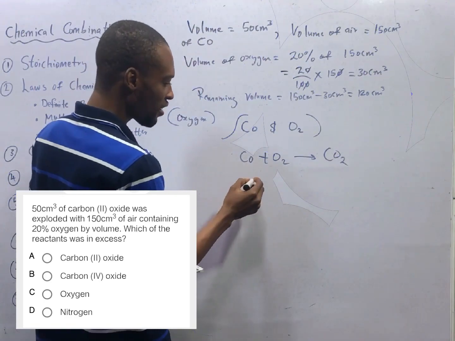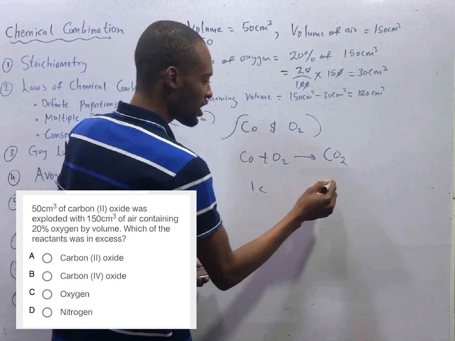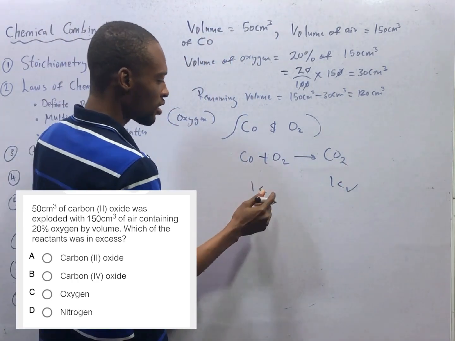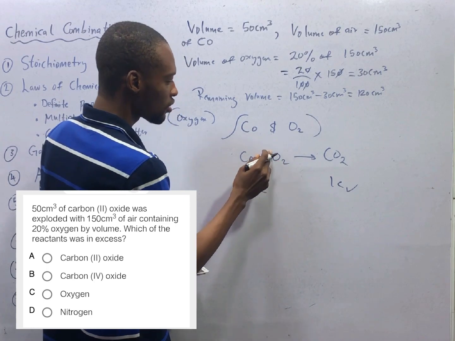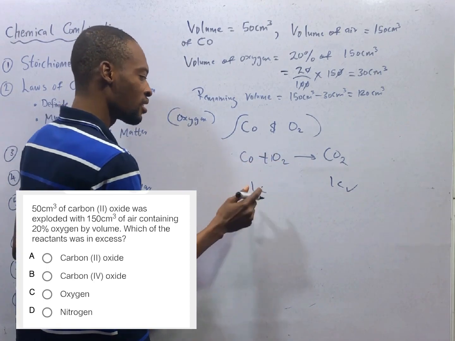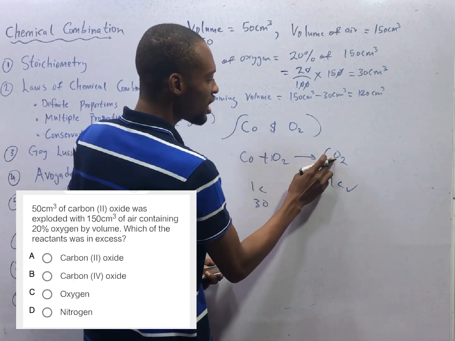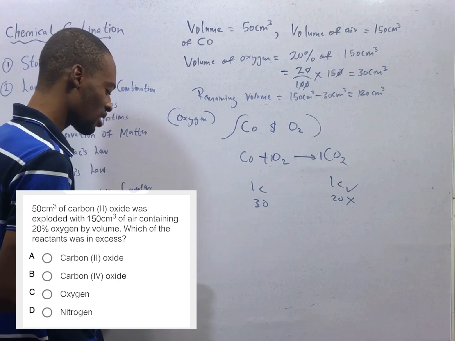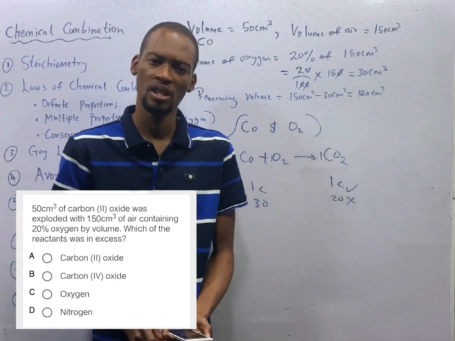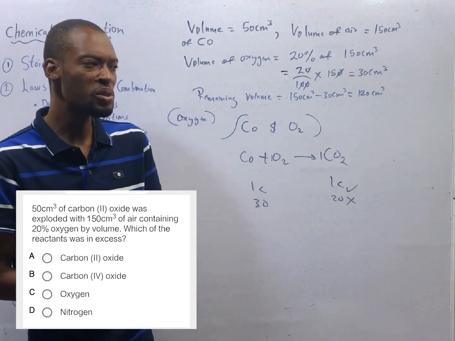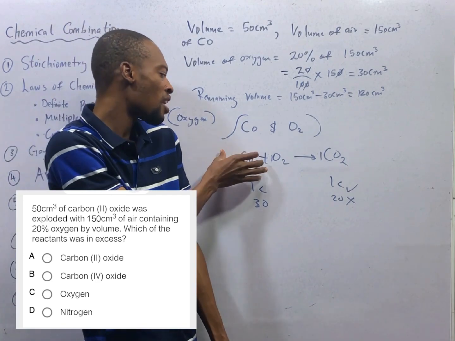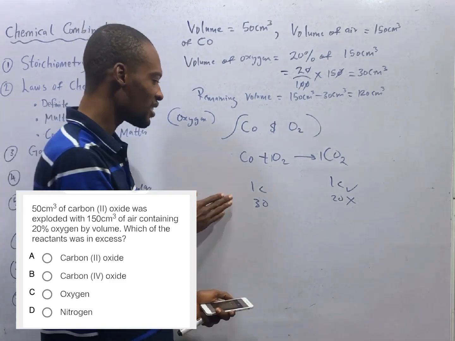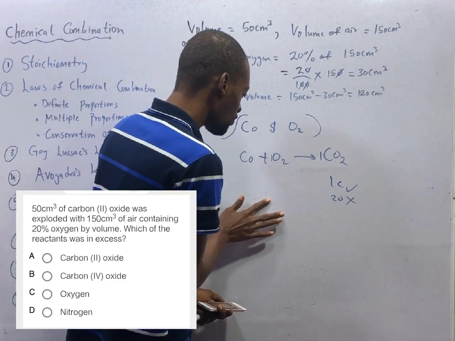CO2. Here we have one carbon. Here we have one carbon. Carbon is balanced. Here is 1, so 1 times 2, 2, plus 1, 3. We have 3 oxygen here. Here we have 1, 1 times 2, we have 2 oxygen here. Oxygen is not balanced. To carry out stoichiometry, the equation must be balanced. How do you know that an equation is balanced? The number of atoms here should be the same as the number of atoms on the other side. In that case, the equation is balanced.